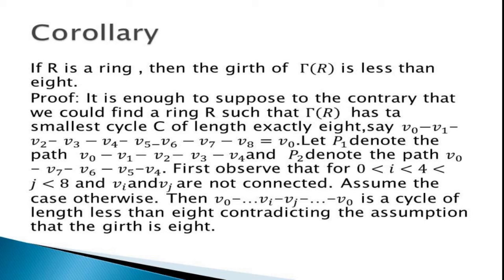Let P1 denote the path v0, v1, v2, v3, v4 and P2 denote the path v0, v7, v6, v5, v4. First, observe that for 0 less than i less than 4 less than j less than 8, vi and vj are not connected. Assume the case otherwise, then v0 to vi to vj to v0 is a cycle of length less than 8, contradicting the assumption that the girth is 8.